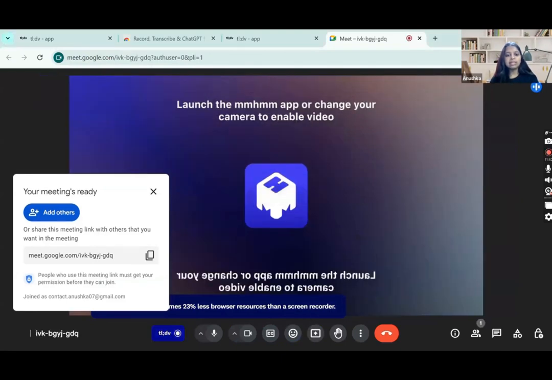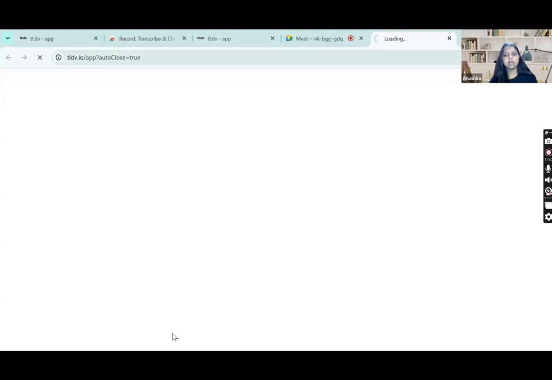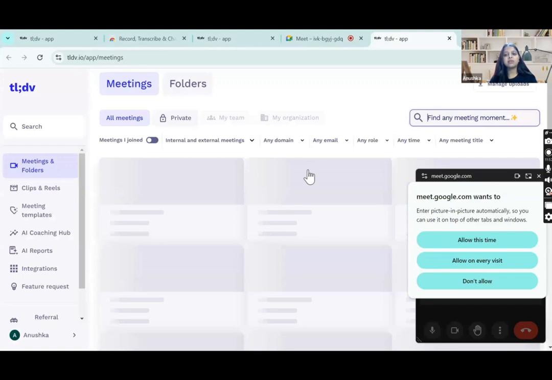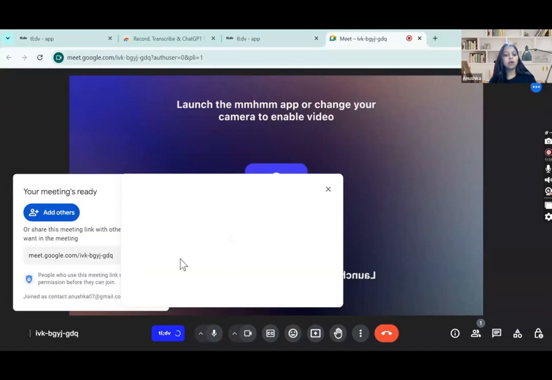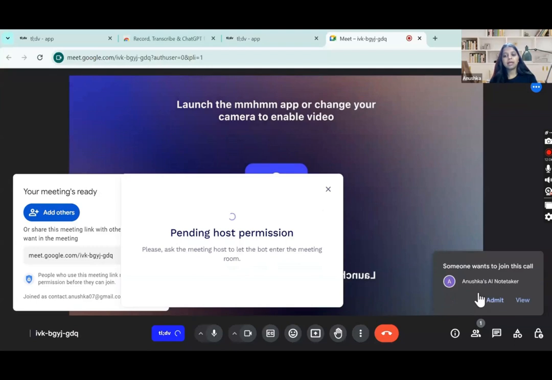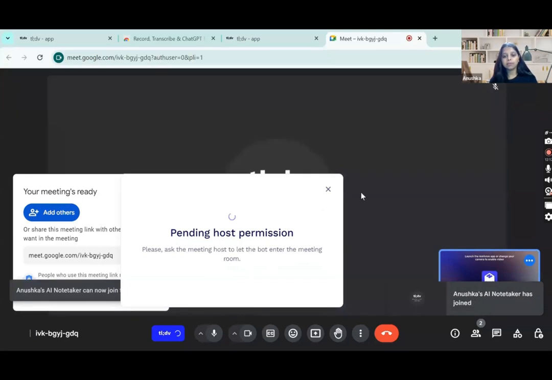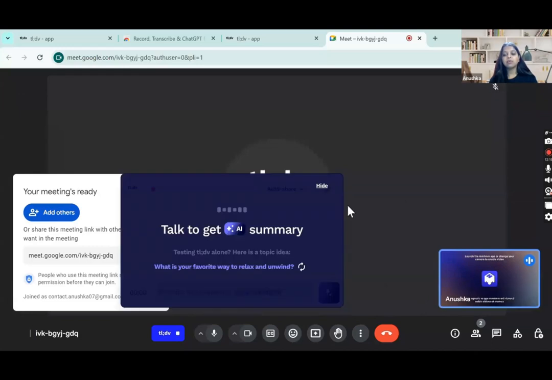Now you can see this is the sign of TLDV here. Can you see the sign of TLDV? I'll just click on this. Once I click on TLDV, it will redirect me to the TLDV app. This is the interface of my TLDV, and now it will start recording my meeting. Pending host permission, because I am the host, so it will ask me for permission. Here I am getting the permission: Anushka's AI note taker. If I admit it, my note taker will be entering the meeting. So I'll click on admit, and here my note taker is in the call now. It will prepare itself, so we have to wait for it to prepare.